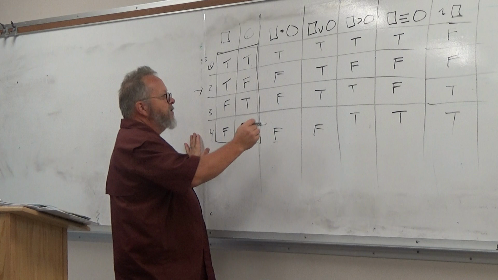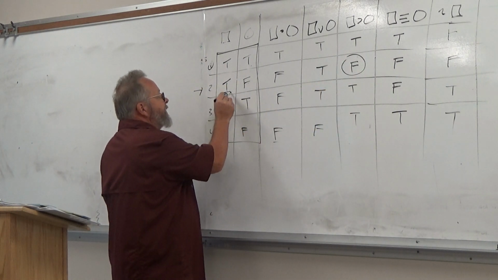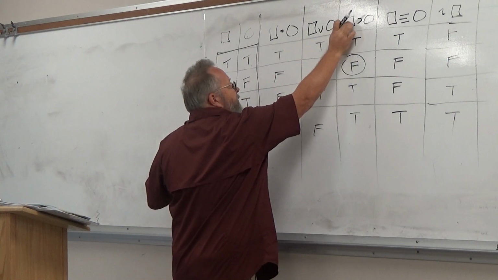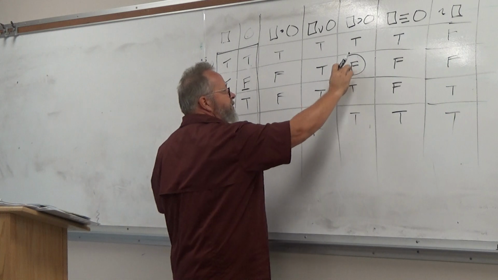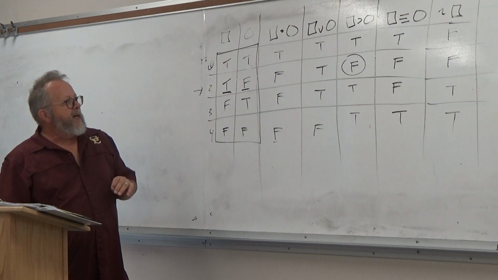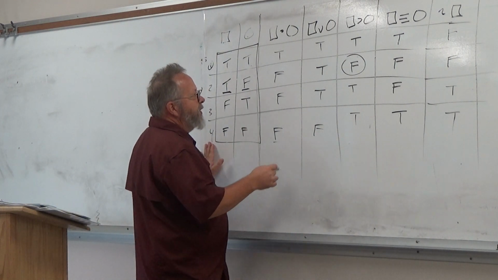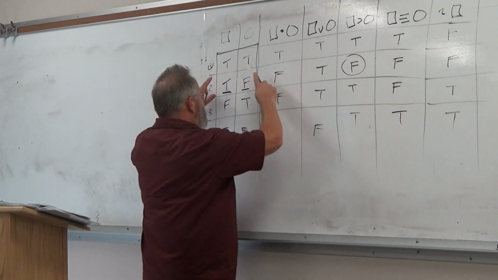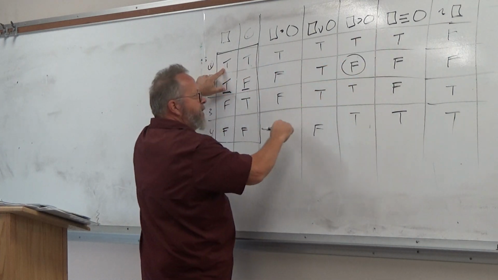On the conditional, the only time it's false is when the antecedent, the box, is true, and the consequent is false. That's when it's false, otherwise it's true. And on the biconditional, I used the example, Fred goes fishing if and only if Barney goes. Let's suppose that that's what it says. Fred went and Barney went, you'd say, yeah, that's true. Fred goes if and only if Barney goes.